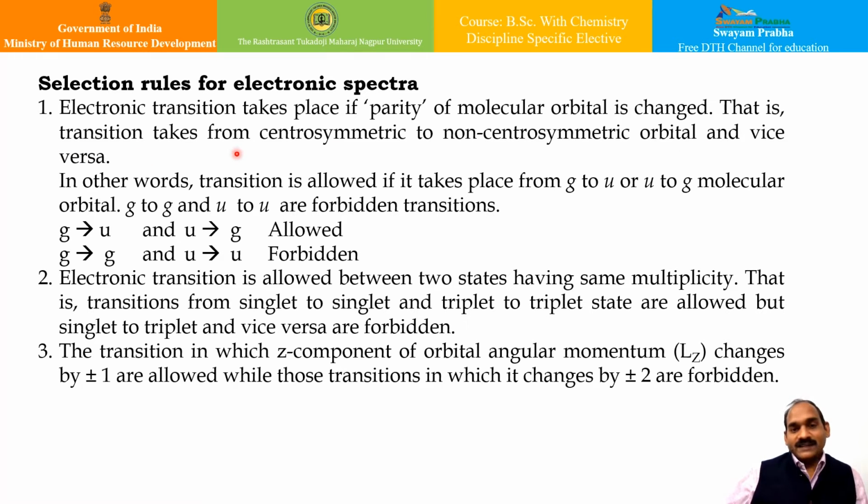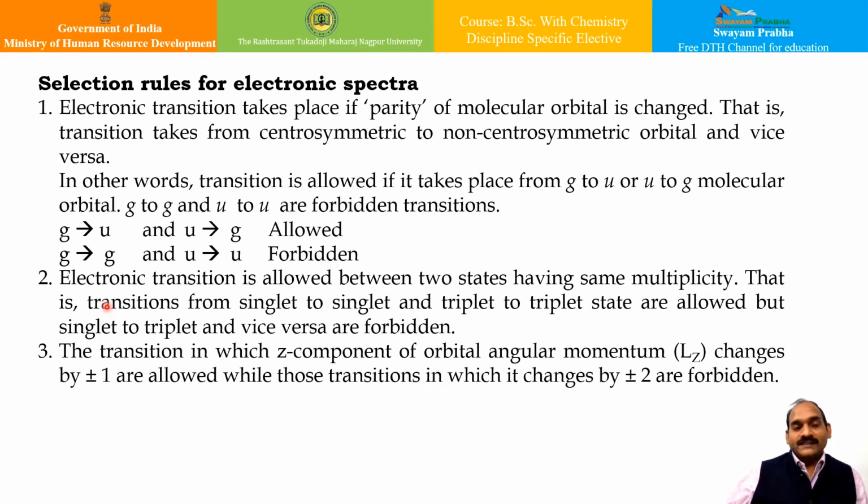What I mean to say is that these transitions are allowed if they take place from g to u or u to g, that is gerade to ungerade or ungerade to gerade molecular orbital. And gerade to gerade or ungerade to ungerade are forbidden transitions.